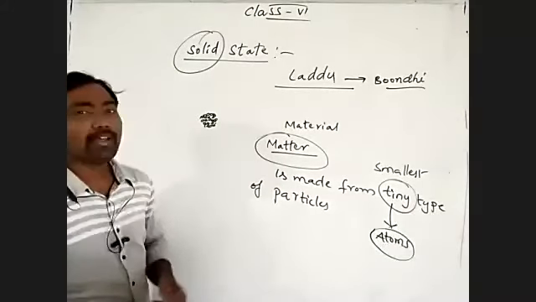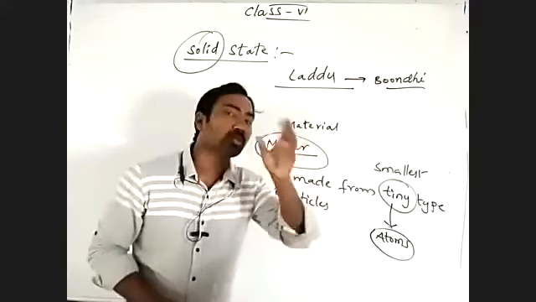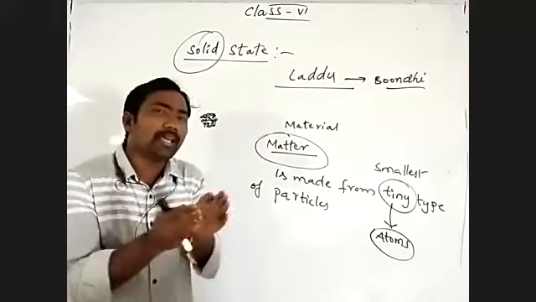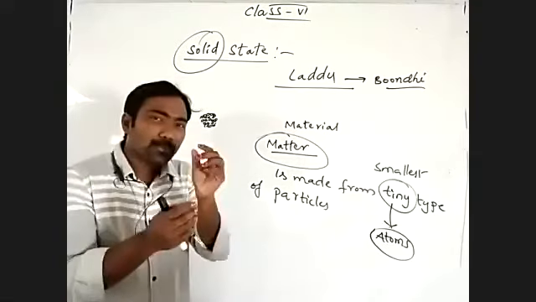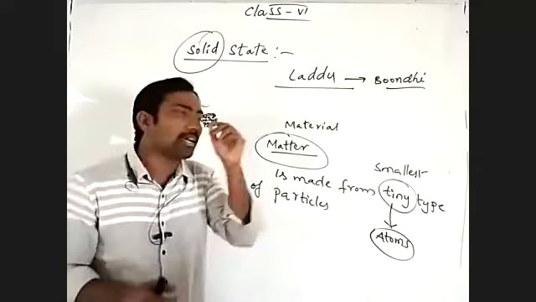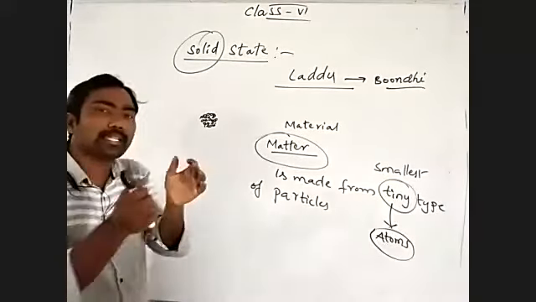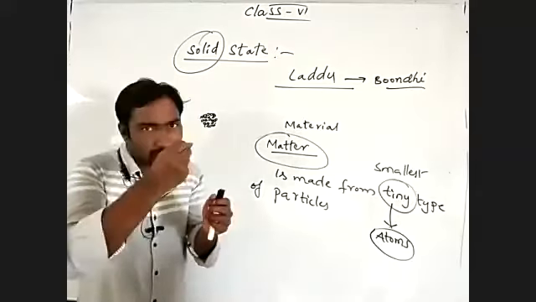Understand? How are the bundi particles arranged in the laddu? Very closely packed. Very closely packed means there is no space between the bundi particles, like it will be crushed.